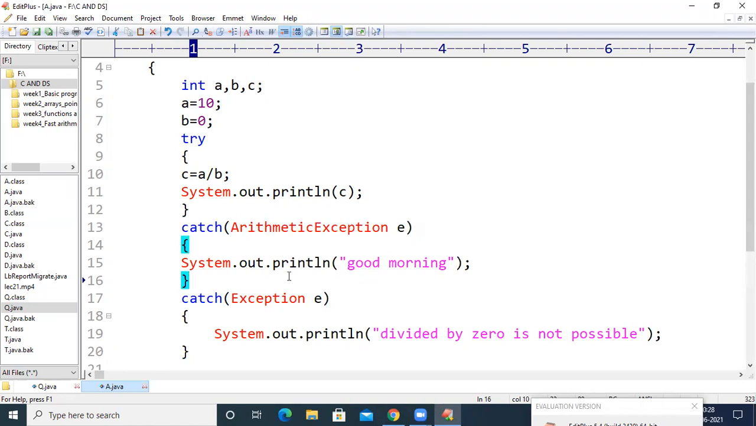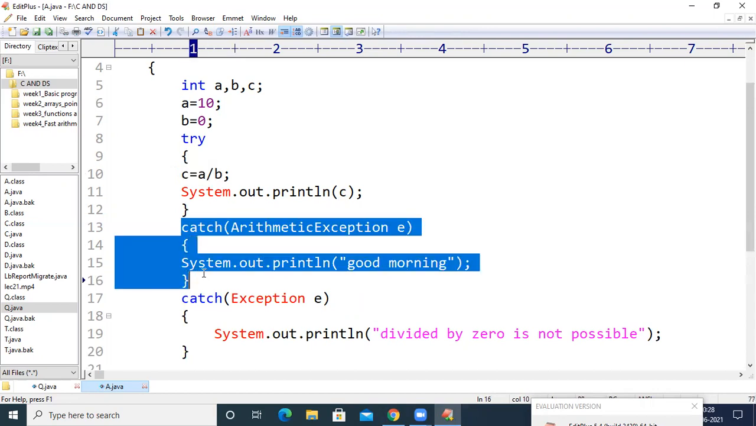So here, among the two classes, the first one is going to handle arithmetic exception. In case, instead of arithmetic exception, I got a different exception, something called array index out of bound exception, now this catch block will not be executed in case of exceptions other than arithmetic exception.